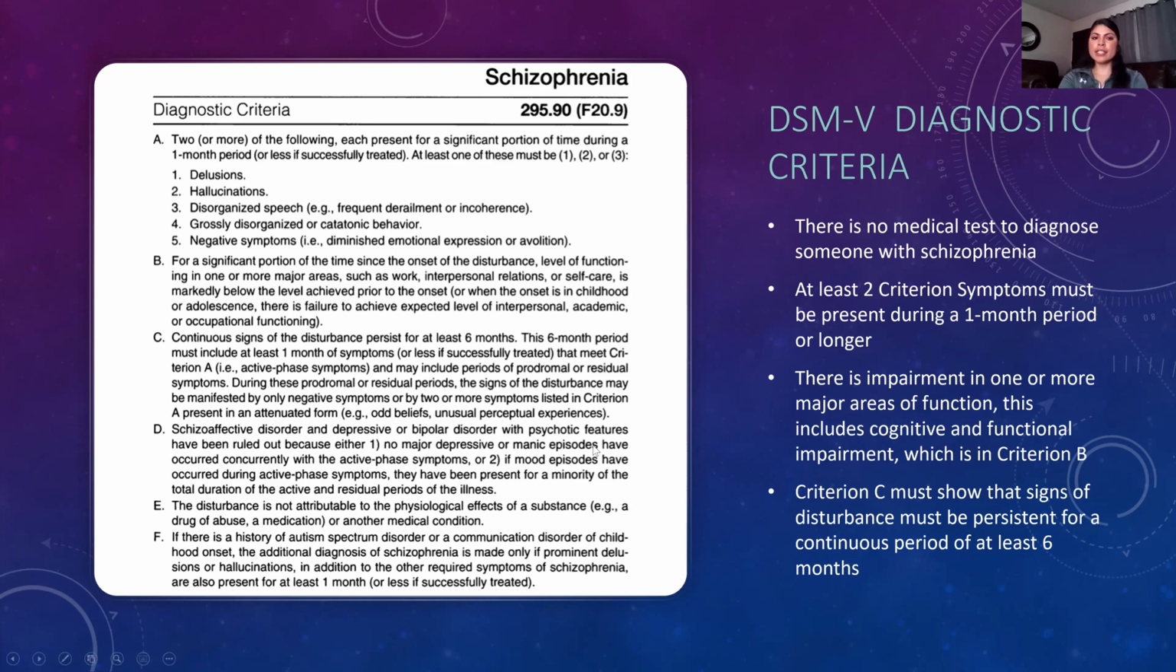And then for criterion D, E, and F, it basically talks to us about how, for example, on E, the disturbance is not attributable to the psychological effects of a substance or another medical condition. And the video will go a little bit more into depth with that as well.